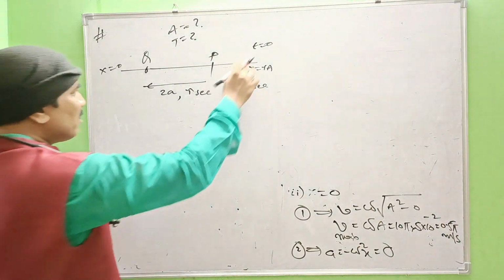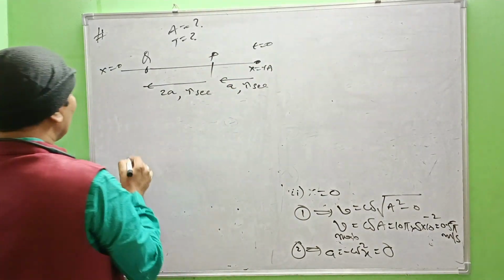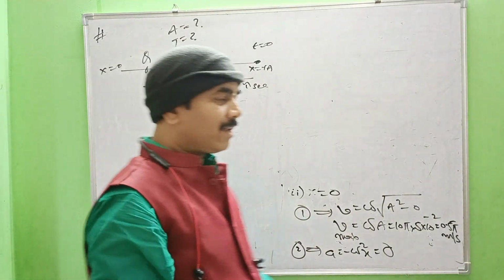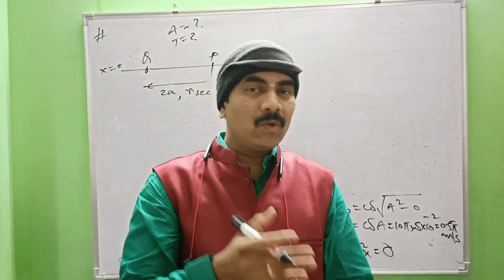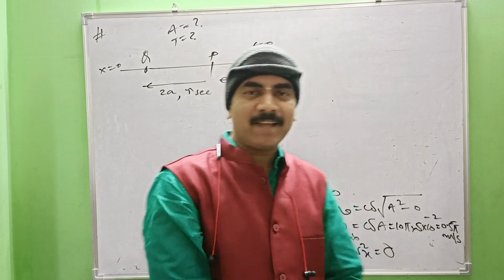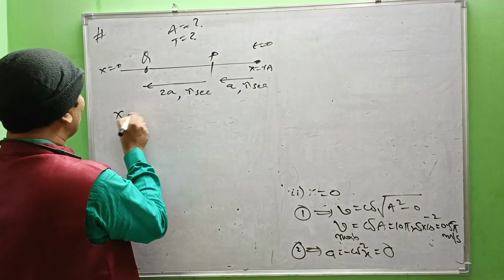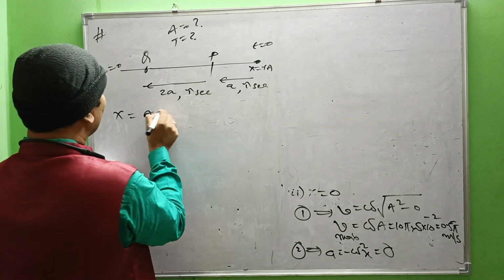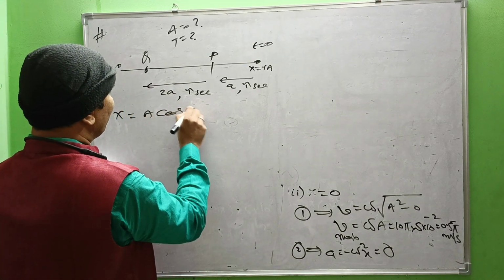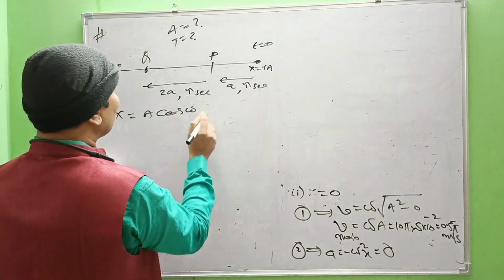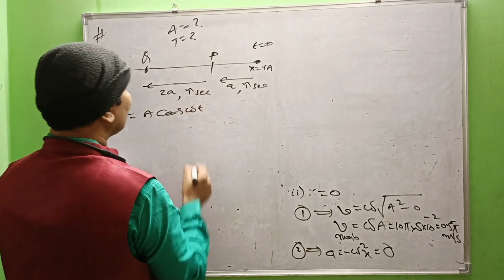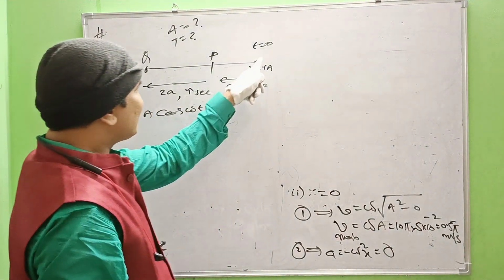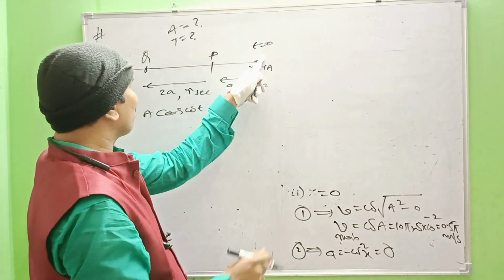See, at t equal to 0, this is the position of the particle. Now when the particle is at right extreme position, what is the valid expression for SHM? We know that x equal to a cos omega t. t means here tau. When the particle is at right extreme position, what is the distance of the particle from the mean position?